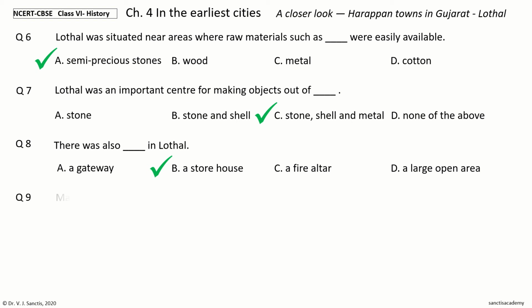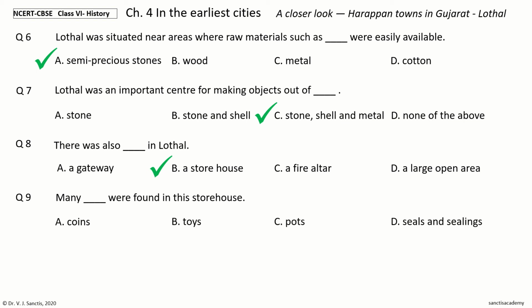Next question. Many dash were found in the storehouse. The options are coins, toys, pots, seals and sealings. Your time to choose. And the answer is seals and sealings. So, many seals and sealings were found in this storehouse.